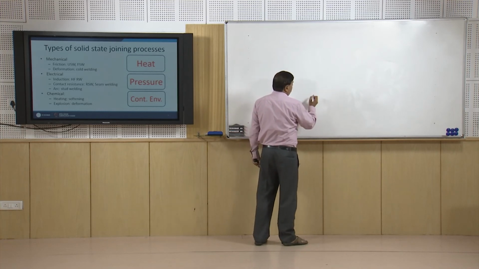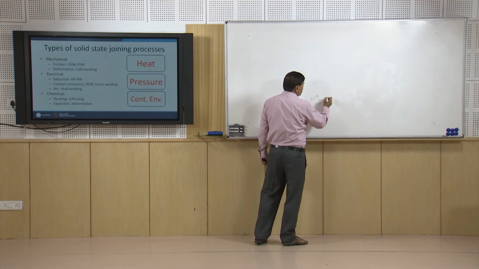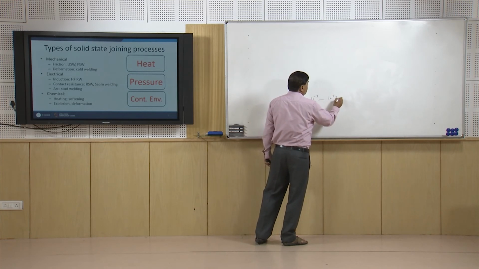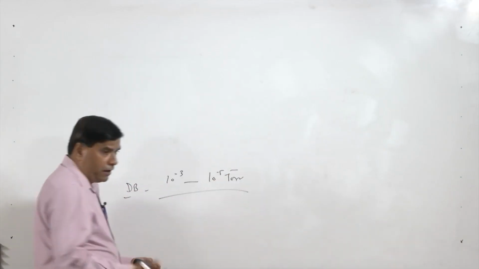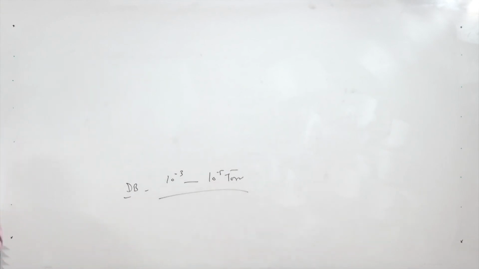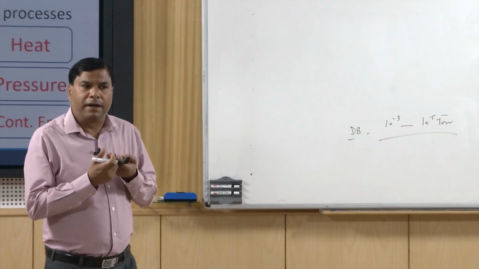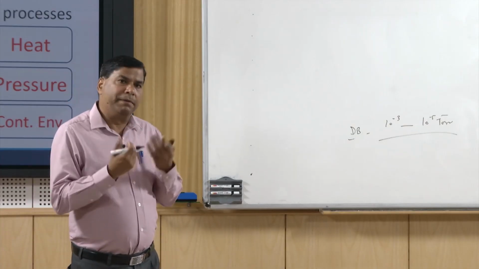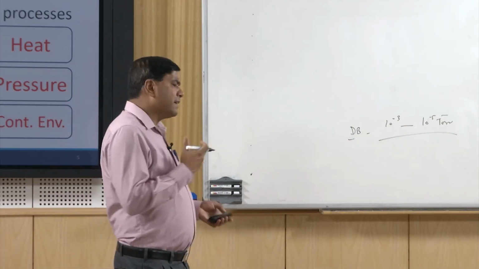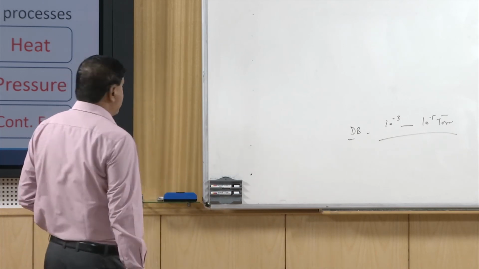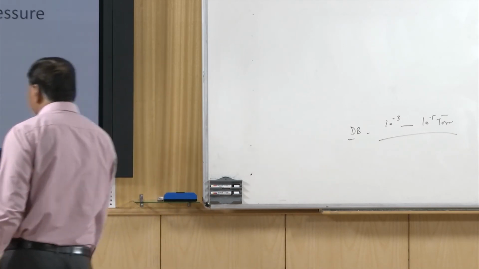So, vacuum like 10 to the power minus 3 to 10 to the power minus 5 torr is extremely common, because it helps in removing the impurities from the interfaces and having direct metal to metal contact under pressure at high temperature, so that diffusion across the interface can be facilitated.